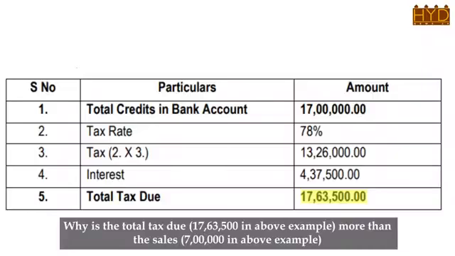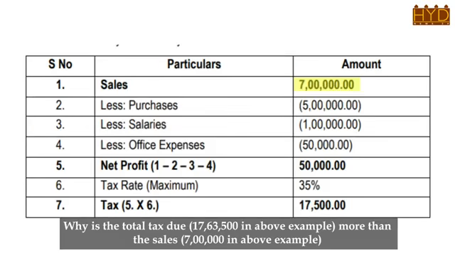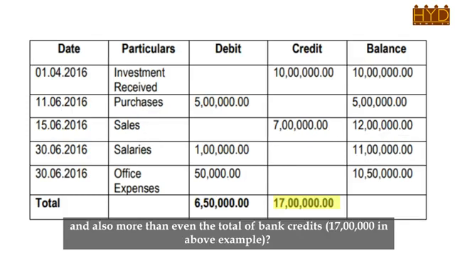5. Why is the total tax due, 17,63,500 in above example, more than the sales, 7 lakhs in above example, and also more than even the total of bank credits, 17 lakhs in above example?